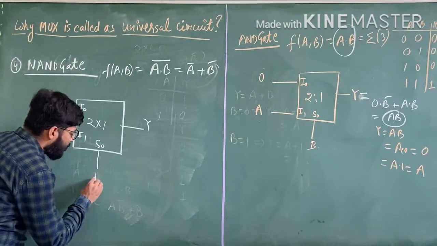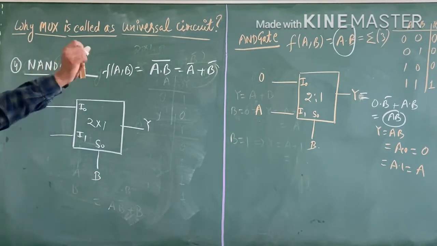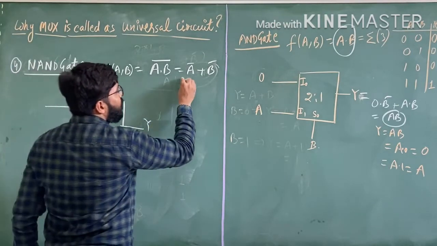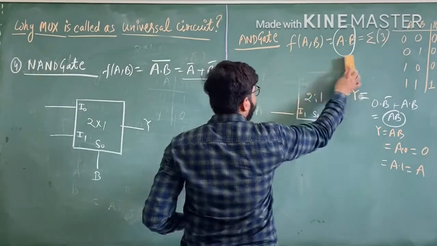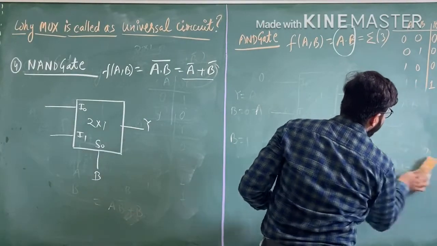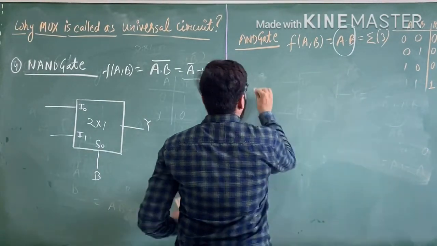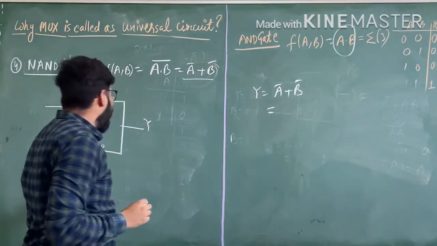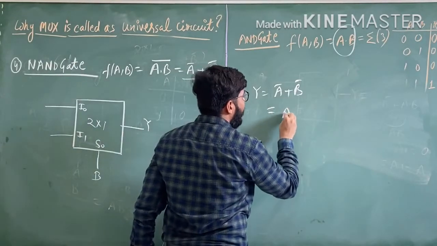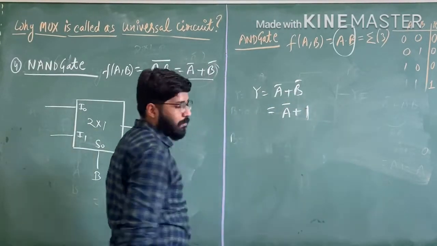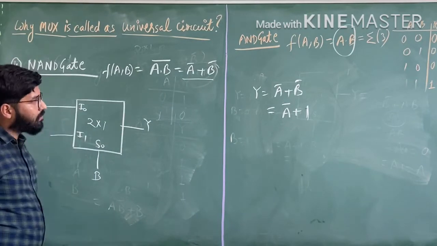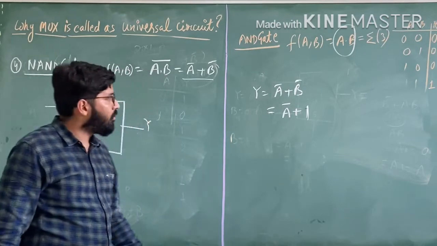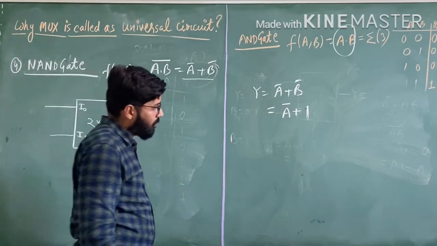Suppose this is B, and Y equals A complement plus B complement. If the value of B is 0, we have A complement plus 1, so we get the answer 1.